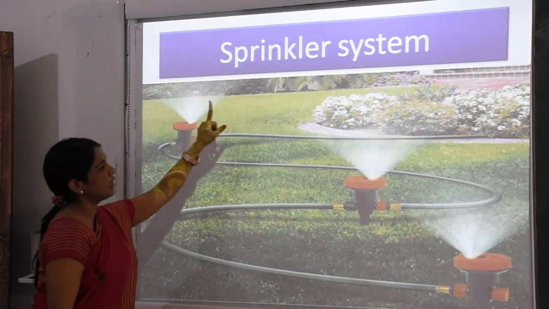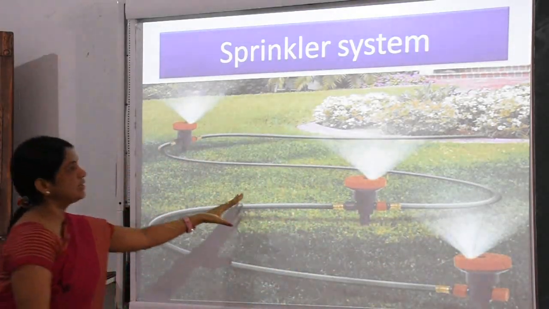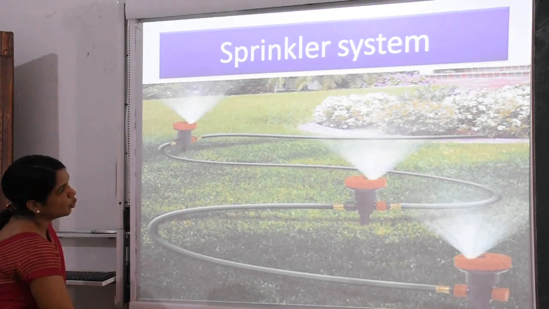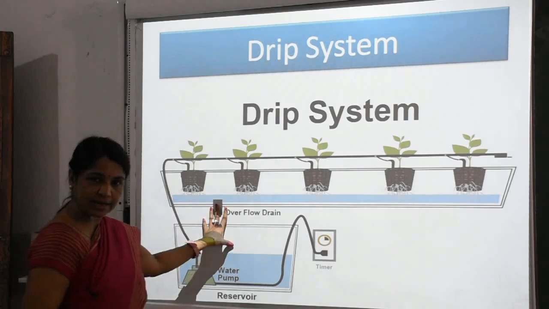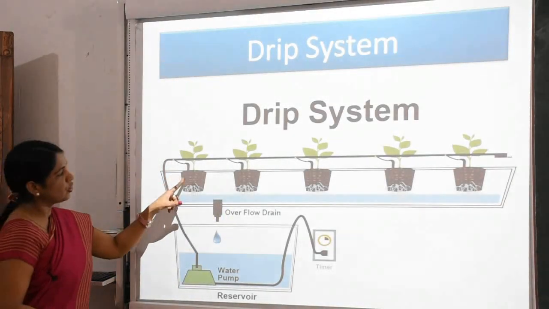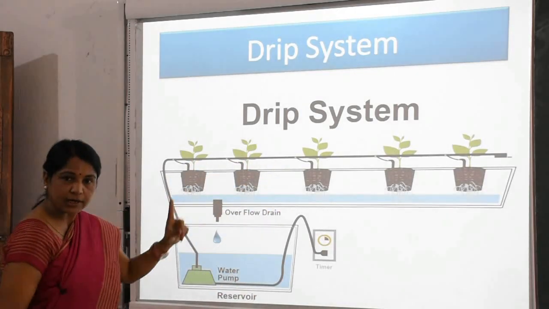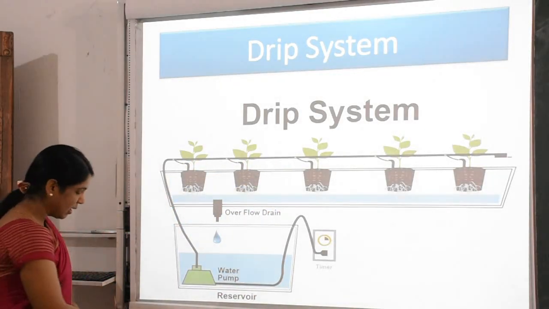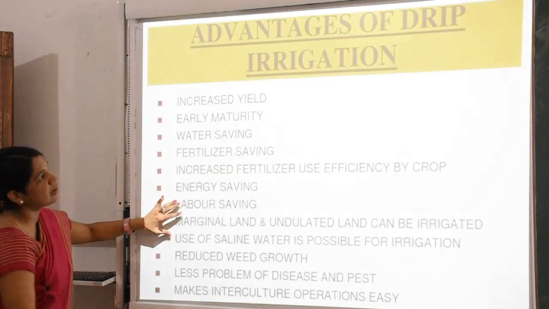Here is the sprinkling, it seems like raining. By this diagram now we move ahead and see the drip system. It is the diagram of the drip system. It means drop by drop serving water to each plant, and it is a time saver and a money saver also.